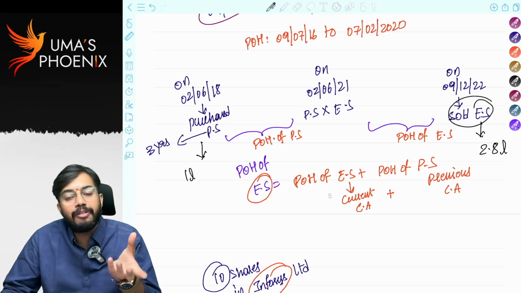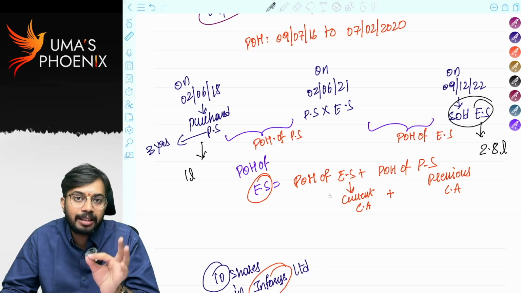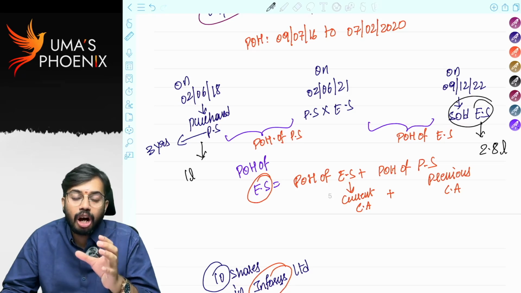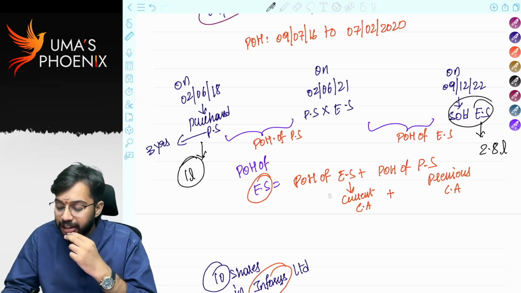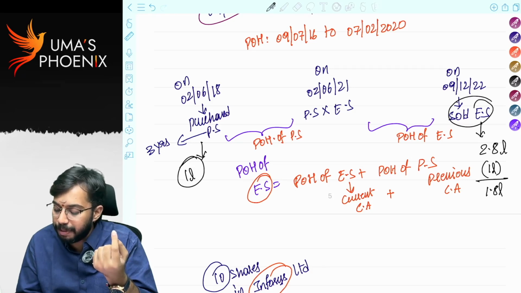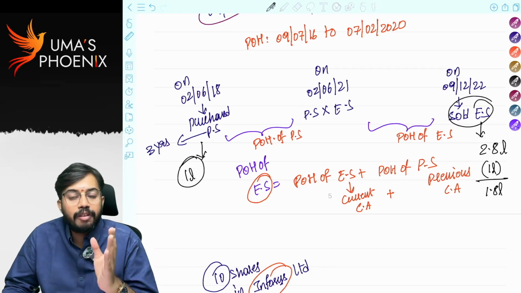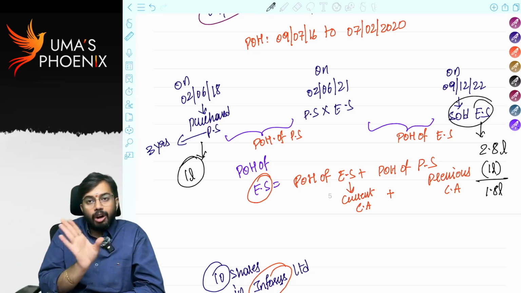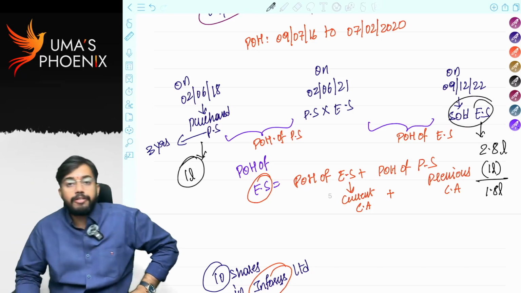So, in case of conversion happening, and if the new capital asset is sold, cost of new capital asset is equal to cost of previous capital asset. Here what is sold? Equity share. So cost of equity share sold is equal to cost of preference share, 1 lakh rupees. Are you able to understand? So I sold for 2.8 lakhs. Cost of acquisition is 1 lakh. Capital gains will be 1.8 lakhs. Is it clear? So whenever in case of conversion of preference shares into equity shares, ultimately you are going to sell equity shares, but you are not purchasing equity shares. So on sale of equity shares, cost of acquisition is equal to cost of preference shares.